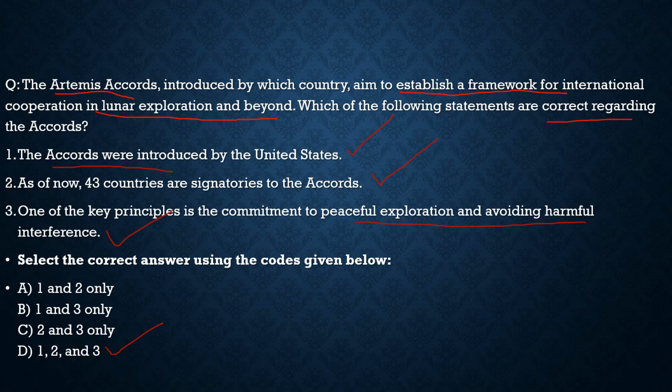By discussing this question, we got the basic idea about the Accord, and also the context of why we brought this question here. Now with this, let's move to another question.